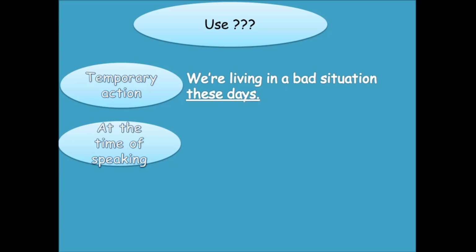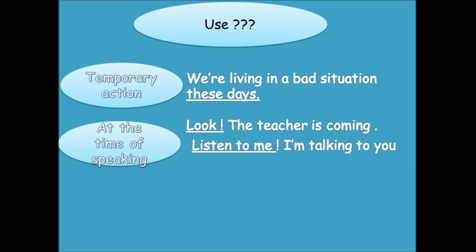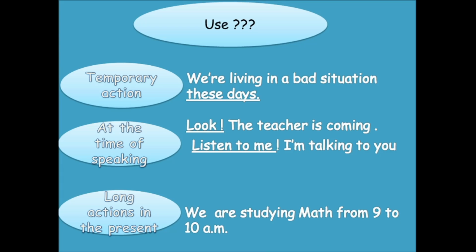When I speak and I describe an action, so an action that happens at the time of speaking, I use the present continuous form, this way. Look, the teacher is coming, right? Listen to me, I'm talking to you. So this is happening at the same time as speaking. When I have a long action in the present, of course, like this one, we are studying math from 9 to 10 a.m. So this is going to take a long action in the present, of course.